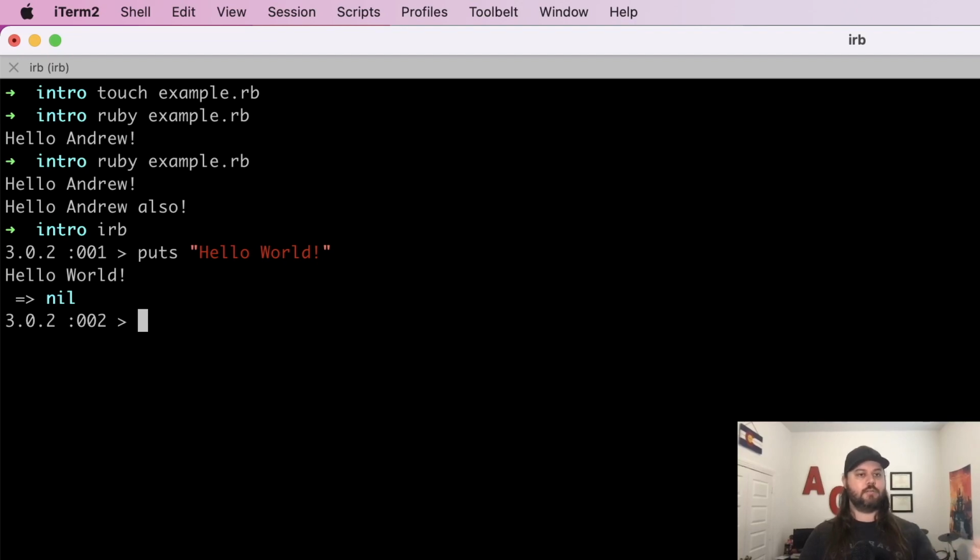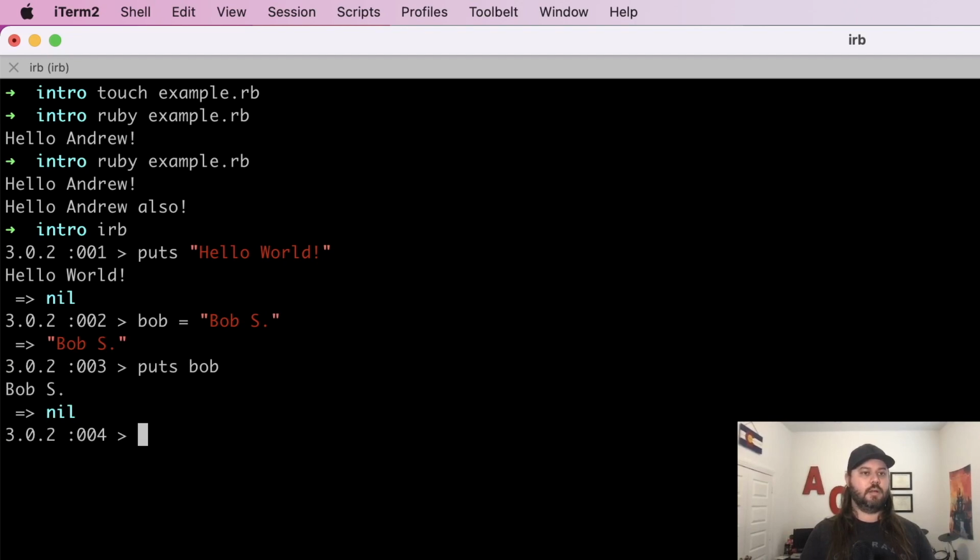And you can see that we have this prompt that we can enter in as much stuff as we want. So if we wanted to save something into a variable, like name equals Bob S, we could do puts name, and it would output that name for us.